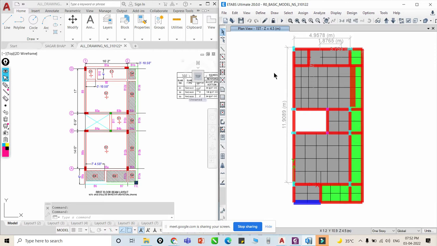What is the difference between these two slabs? This is our normal slab, and these slabs are our sunken slabs. I hope you already know the meaning of sunken slab, right? Sunken slab means that once this is our normal slab, we go down a little bit, like we will make our slabs like this.